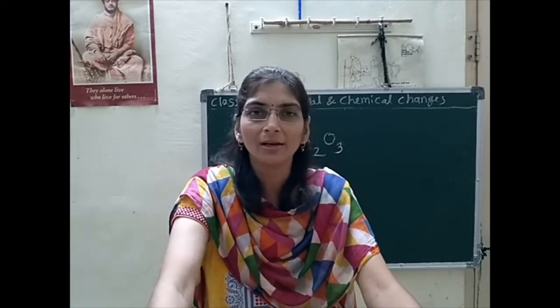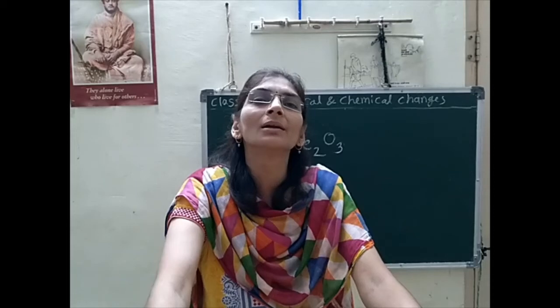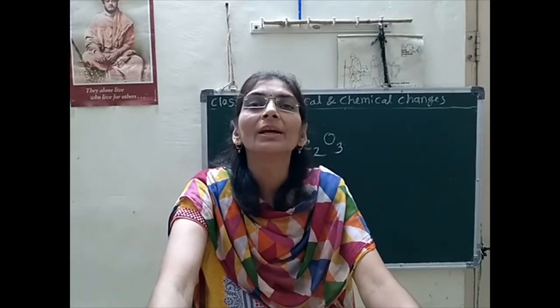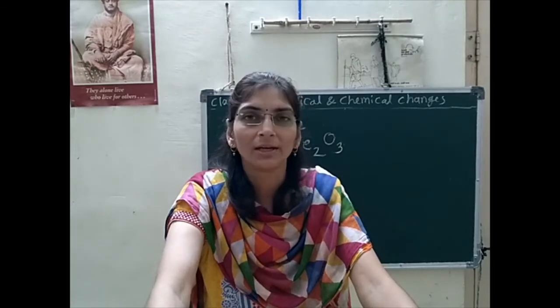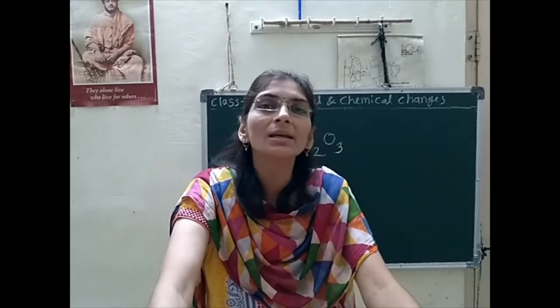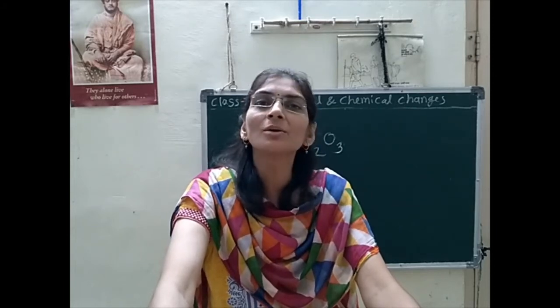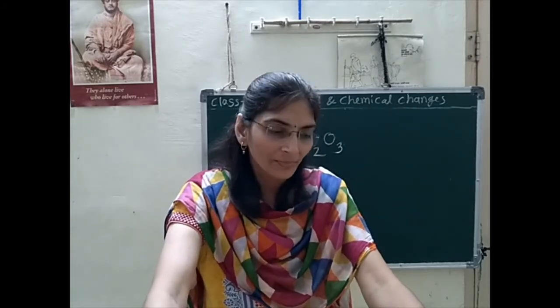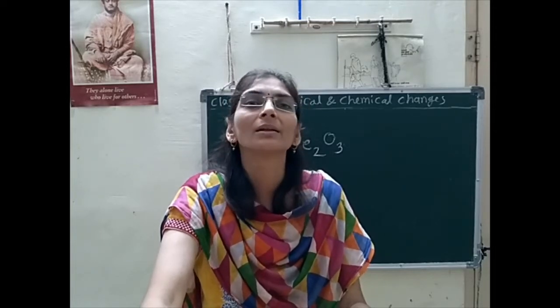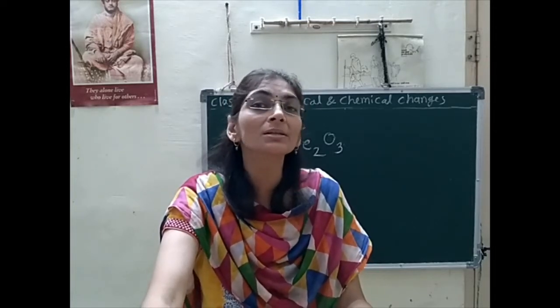Yes, definitely. So how is it a different color? Because it is galvanized. It is galvanized by a zinc layer. Because of this zinc layer, the rusting process does not happen there.